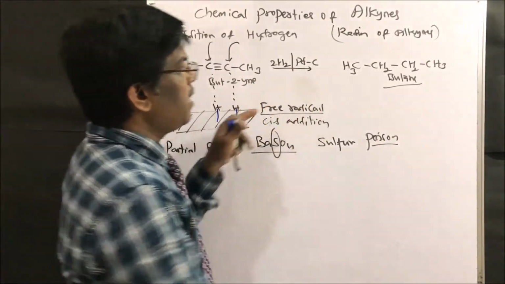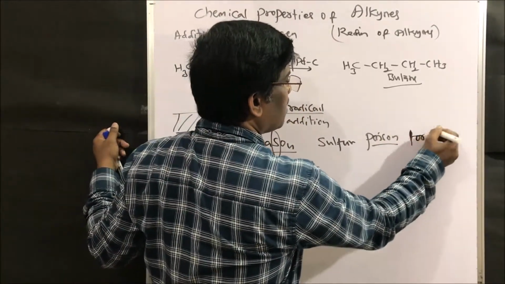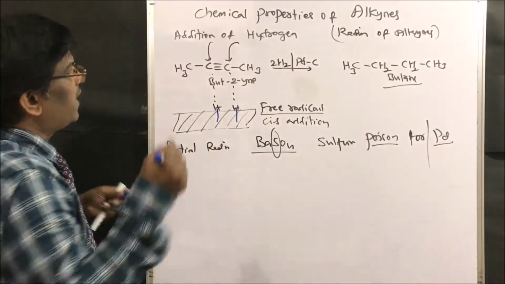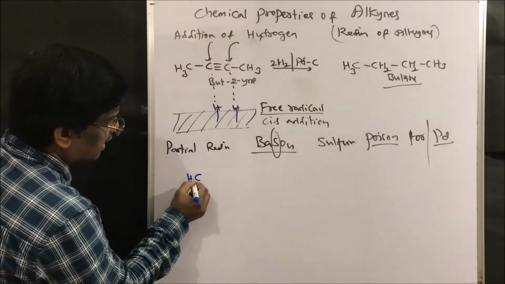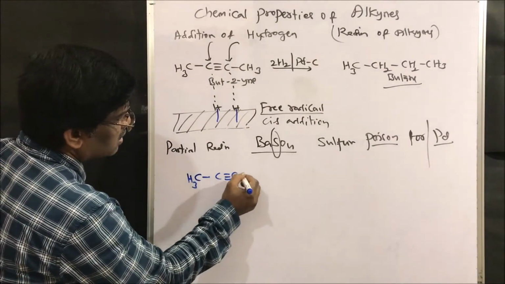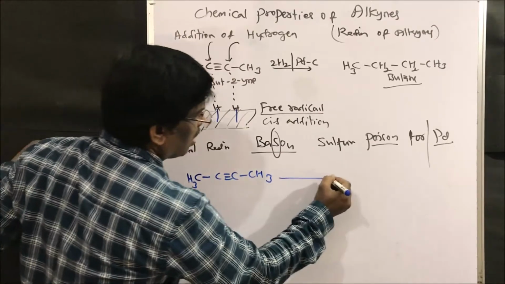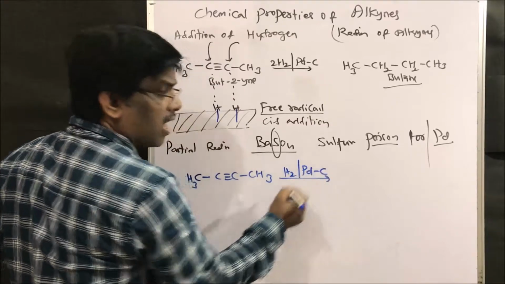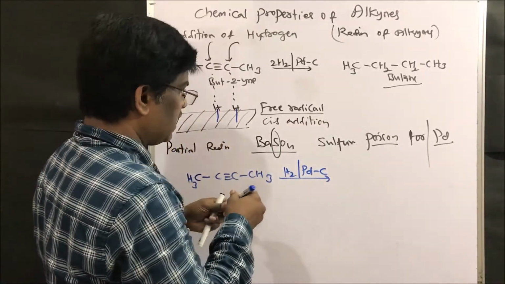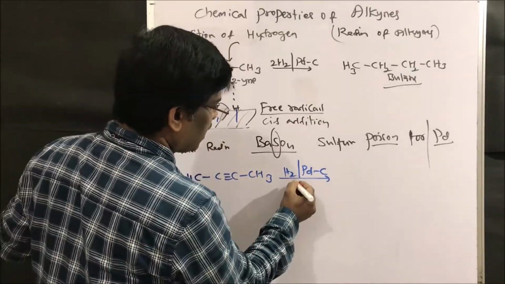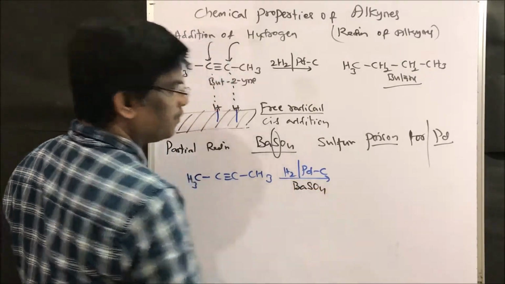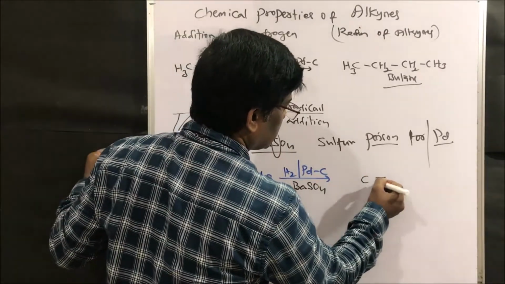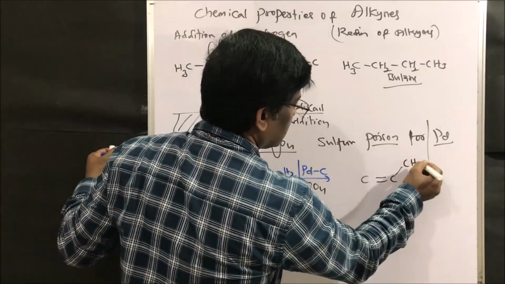Palladium is poisoned to make a poisoned palladium catalyst, so the reaction stops at a certain stage. If I take the same but-2-yne, CH3, C triple bond C, CH3, and add hydrogen over palladium on carbon with barium sulfate added, which acts as a poison, this will stop at a certain stage. Partial reduction takes place to give CH3,